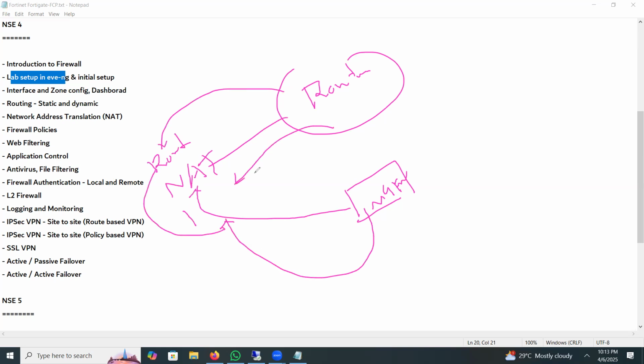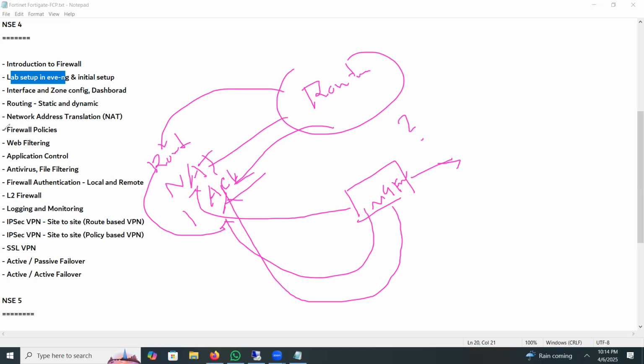We can create policy or access control lists. On this firewall, we can also configure ACLs. But what is the difference between a router and a next generation firewall? A next generation firewall has some extra features.